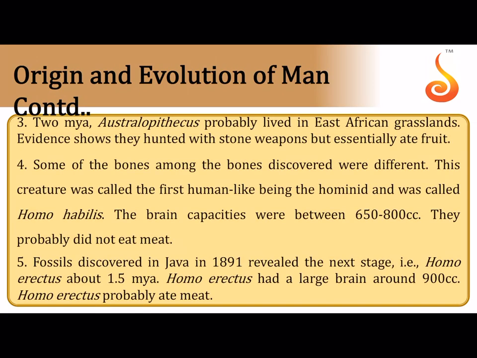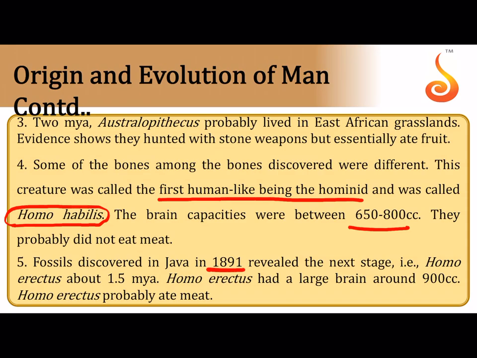2 million years ago, which is more recent compared to 4 to 3, they identified that Australopithecus probably lived in the East African grasslands. He hunted with stone weapons but essentially ate fruit. Among the bones discovered, some were different, and then they gave rise to a clue that the first human-like being, the hominid, was called Homo habilis, and he had a brain capacity, the cranial capacity, of 650 to 800 cc. He probably did not eat meat.